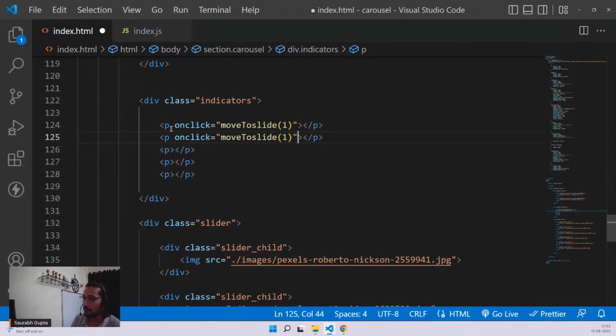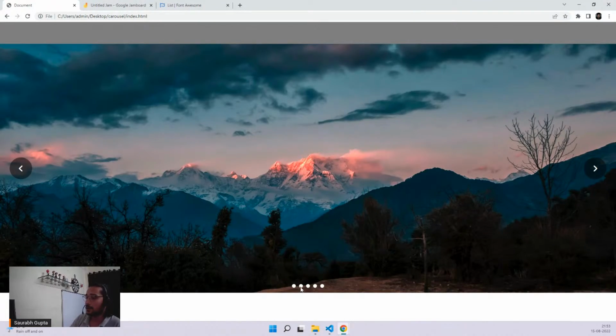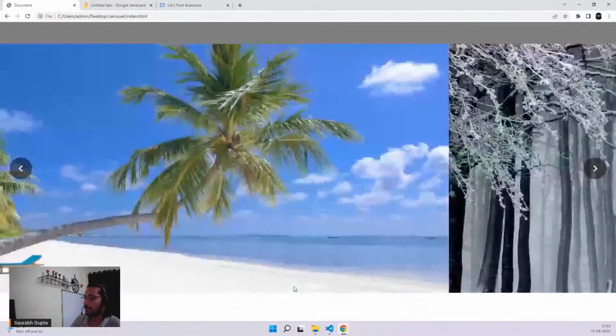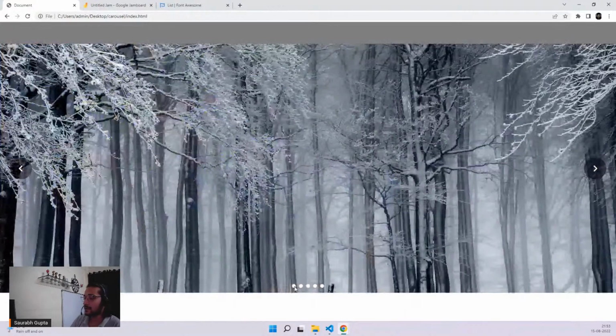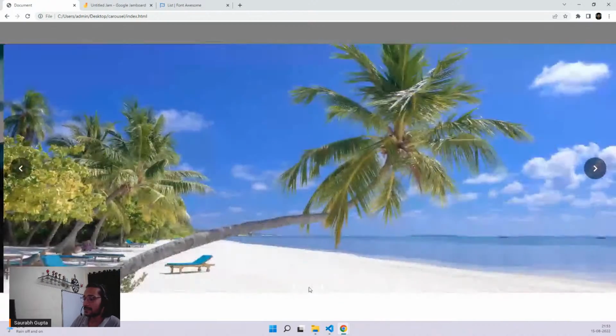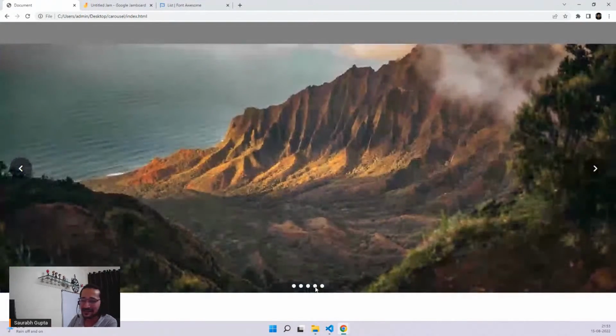And you click on this, where do you want to go? Slide count number 2. Slide count number 3. Slide count number 4. And slide count number 5. Now we'll see 2, 3, 4, 5. 1, 2, 3. You cannot see the white one when you come here, guys, because of the sand, but don't worry. It's there. I hope you can see it on YouTube. I cannot see it because of the sand, but you can just give it some different color. That's also fine.